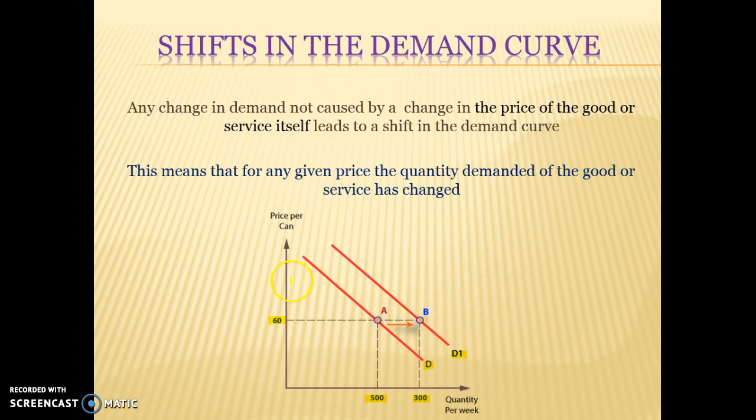Okay, if the demand curve had shifted to the left, then I'll just draw a fake one in here. That means that we're now demanding less at any given price. So at a price of $60, we might be demanding 200 units, so I could put 200 in there. At any given price, we now have less demand for the product.